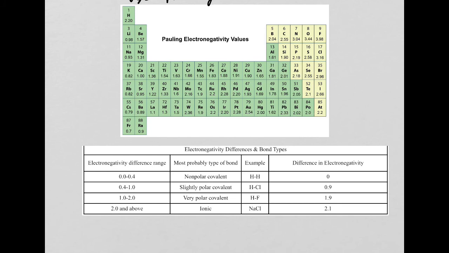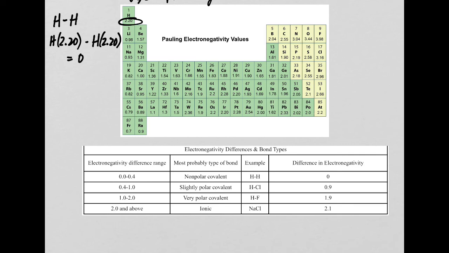We need to look at the difference between the electronegativities of two atoms. So we're going to look at some examples. First, we're going to look at hydrogen bound to hydrogen. Well, that one's easy, right? Because if we have two atoms that are identical, they're going to have the exact same electronegativity. So the difference between them: hydrogen is 2.20 minus hydrogen, which is 2.20, is 0.